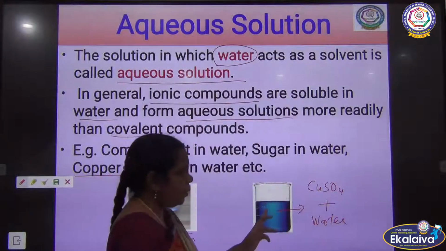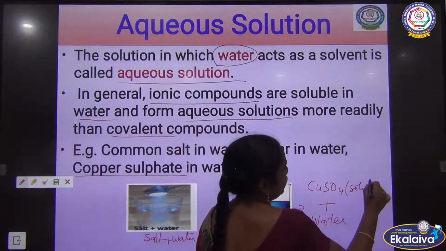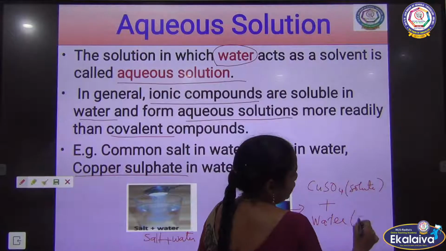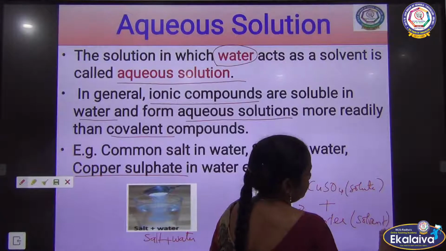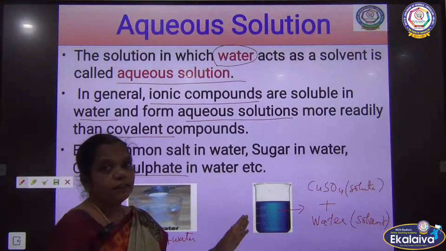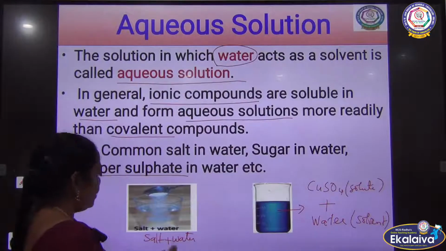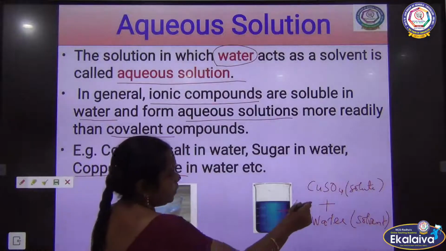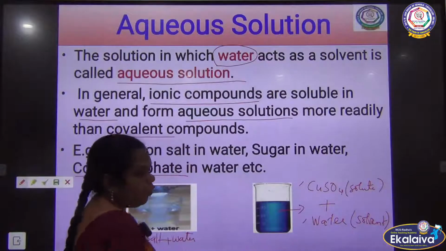Here the copper sulfate acts as a solute and water acts as a solvent. To make a homogeneous substance, homogeneous means what? Single phase. What are the two substances? Copper sulfate and water.